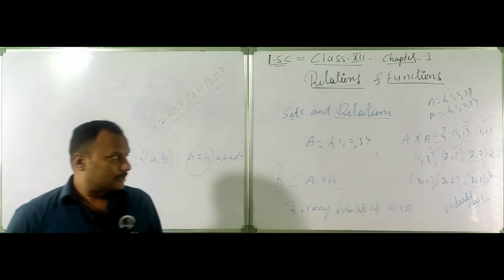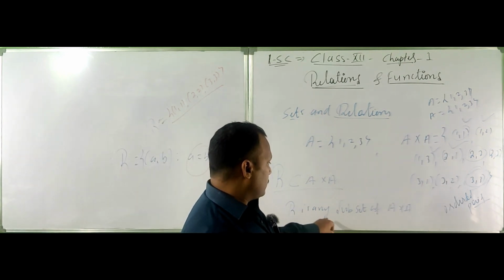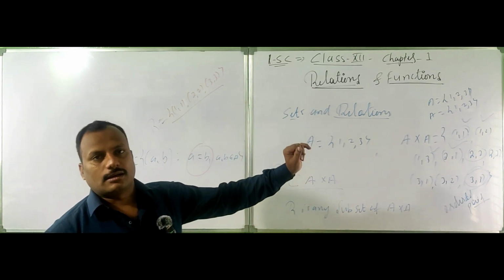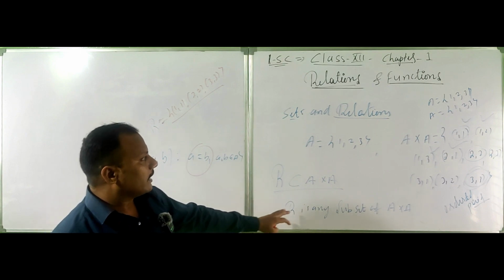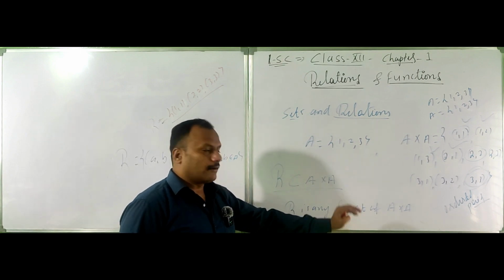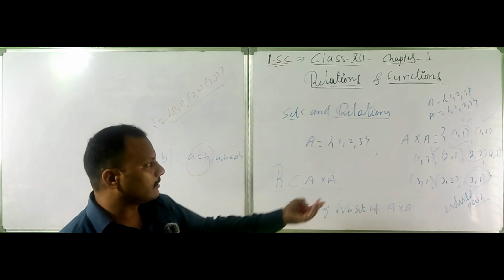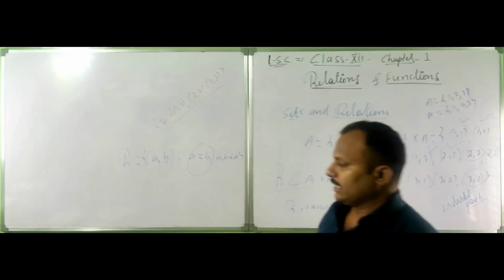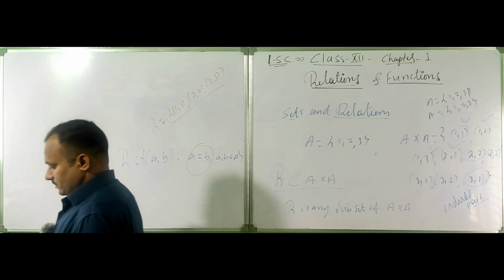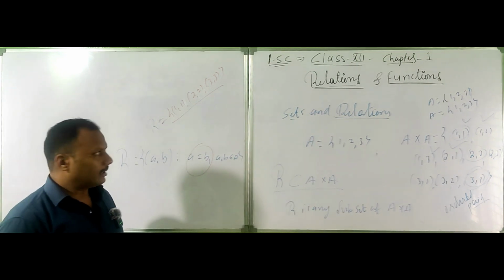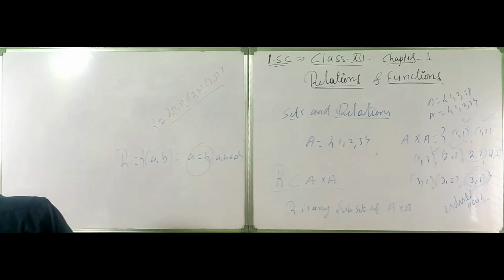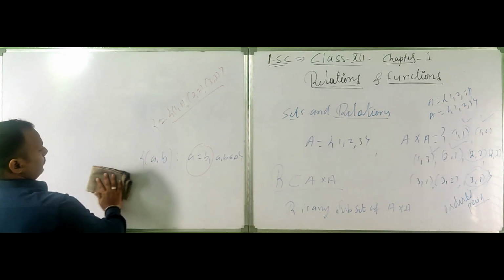Similarly, R is any subset of A cross A. This means a relation is any subset of A cross A. R is a relation; a relation is any subset of A cross A. Similarly, let's also define functions, because we will then get some clarity about functions as well.